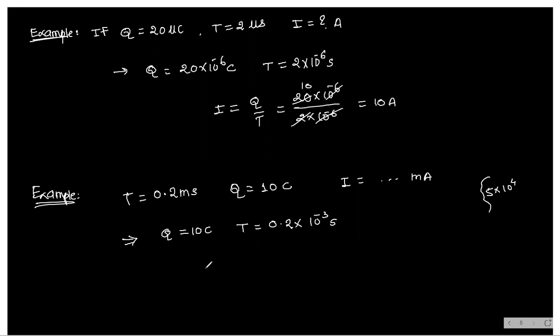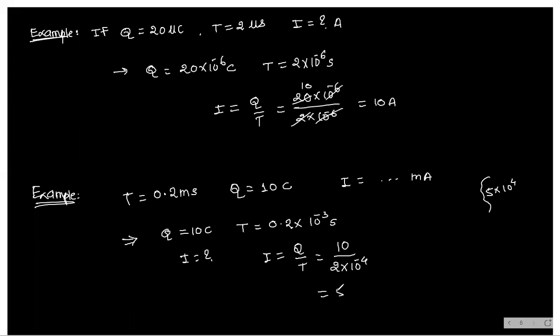First answer. Let's check. And I is equal to how much we have to find? Sir, can we convert coulomb to millicoulomb? Why? Coulomb is fine, I need no millicoulomb. Q is just 10 divided by T. T is 2 into 10 to the power minus 4.